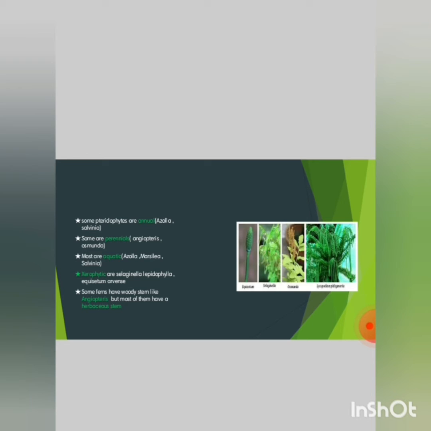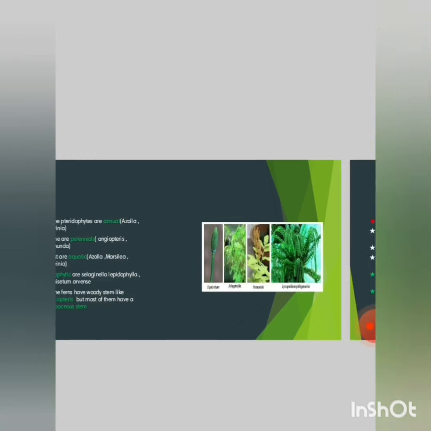Some pteridophytes are annual, for example Azolla and Salvinia. Some are perennial, for example Angiopteris and Osmunda. Most are aquatic, for example Azolla, Marsilea and Salvinia. Some are xerophytic, such as Selaginella, Lepidostachys and Equisetum arvense. Some ferns have a woody stem like Angiopteris, but most of them have a herbaceous stem.